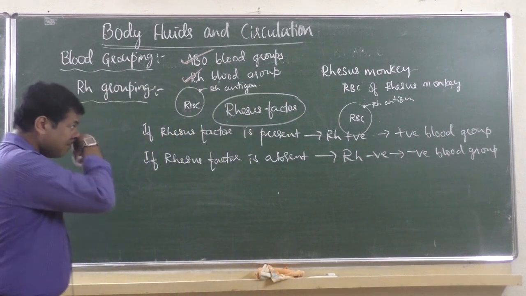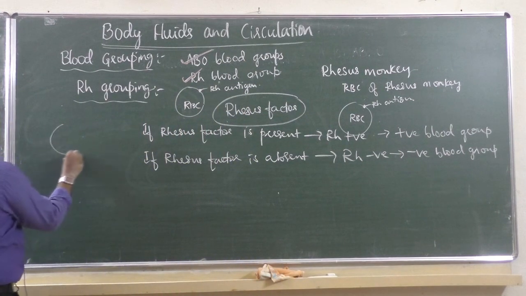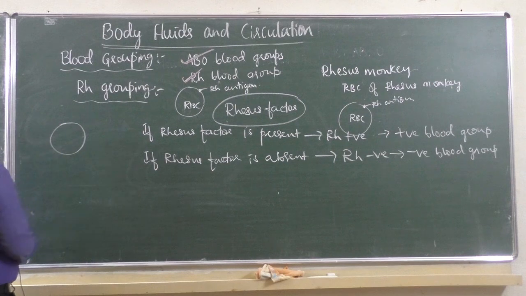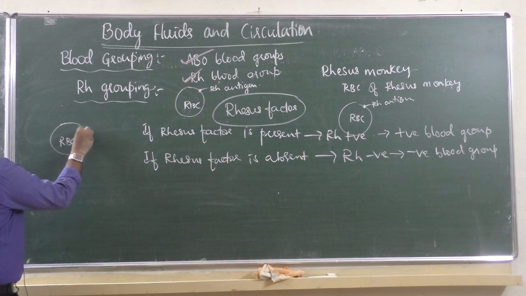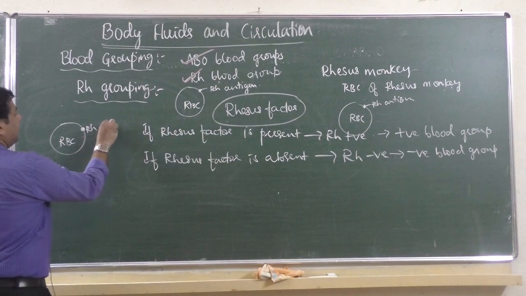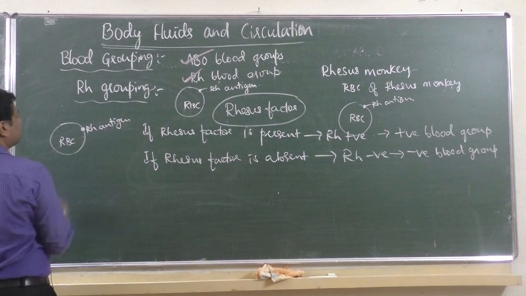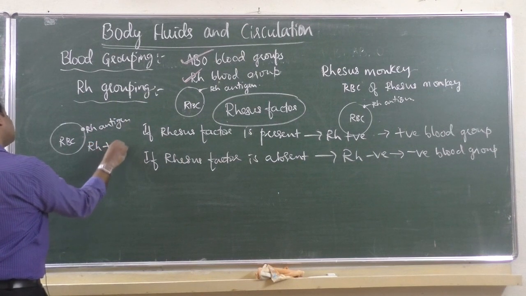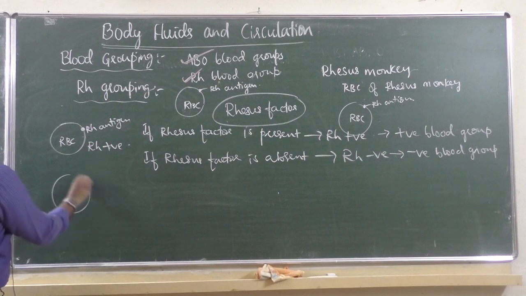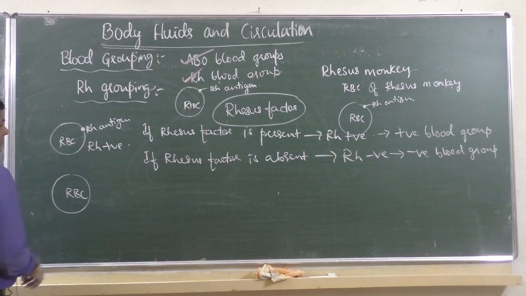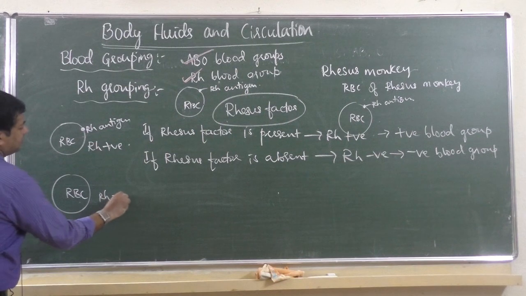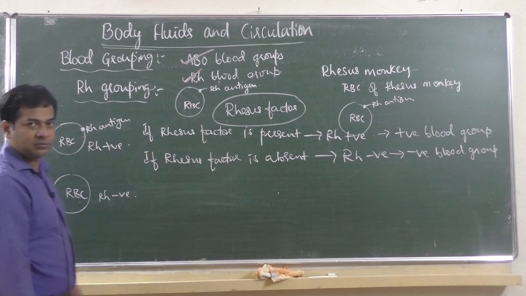Simple. See, I'll give both the examples now with the diagram. This diagram is not there in the book. This is for your understanding. Suppose on the membrane of RBC, if Rh antigen is present, then it is Rh positive. If on the membrane of RBC there is no Rh antigen, then it is Rh negative blood group.